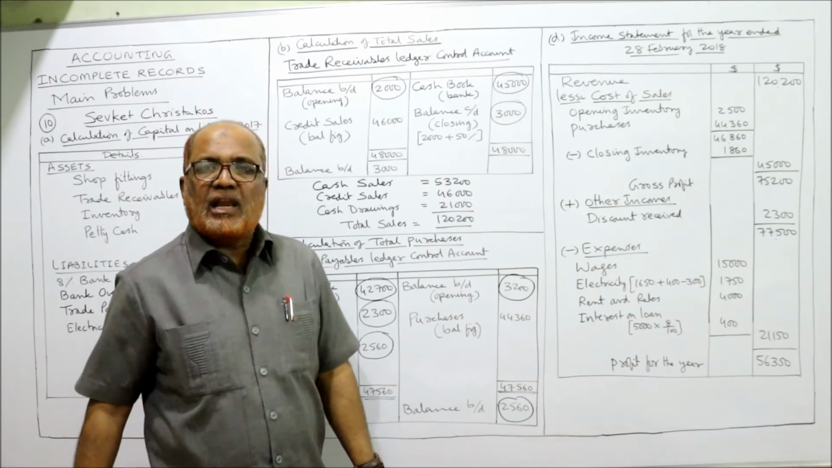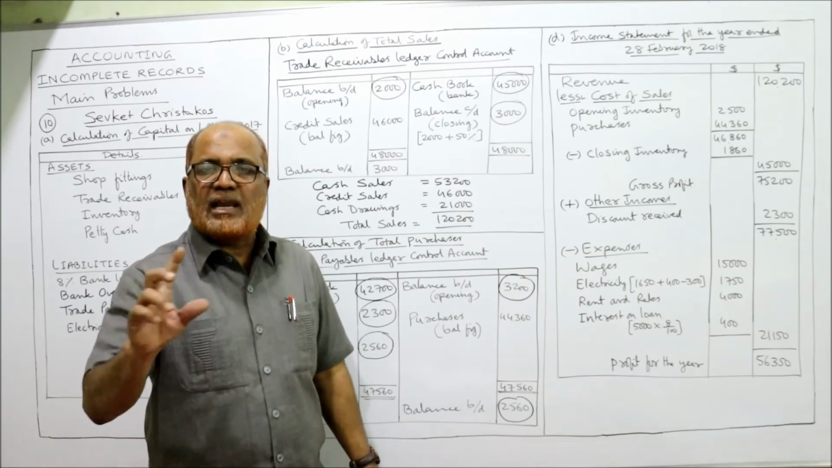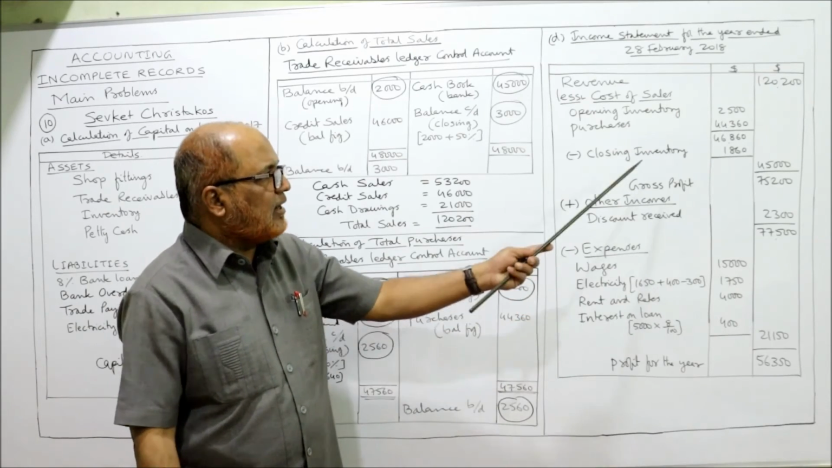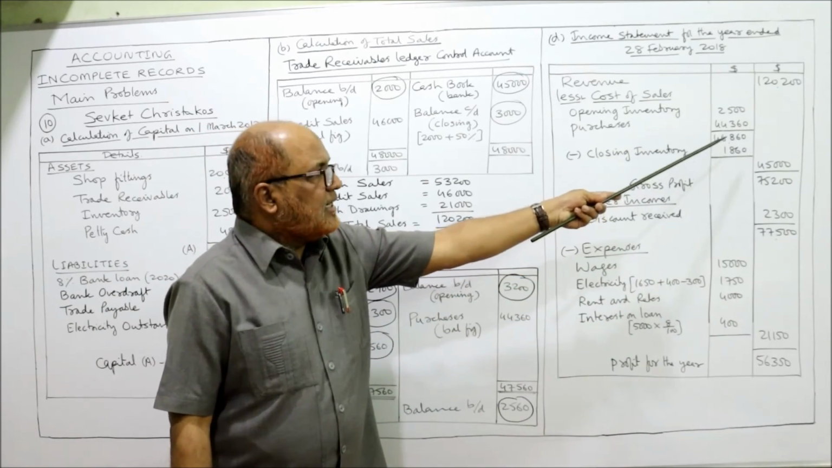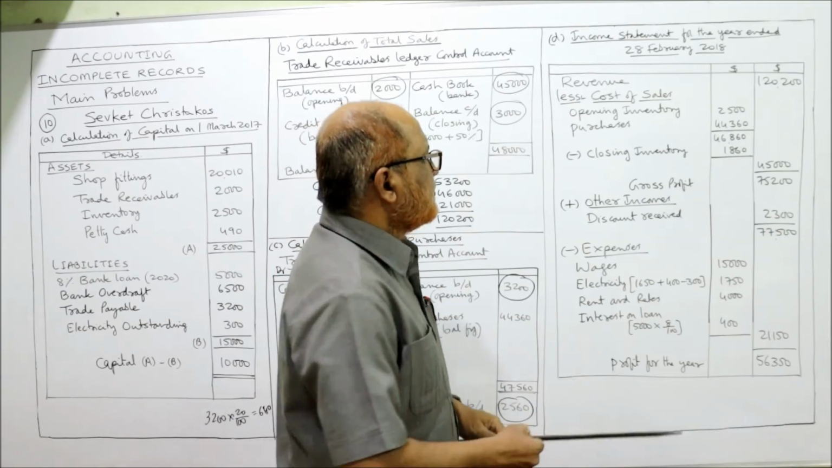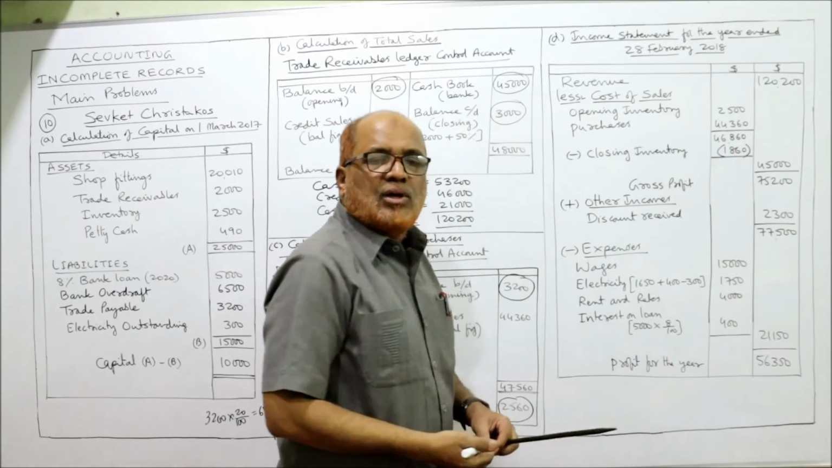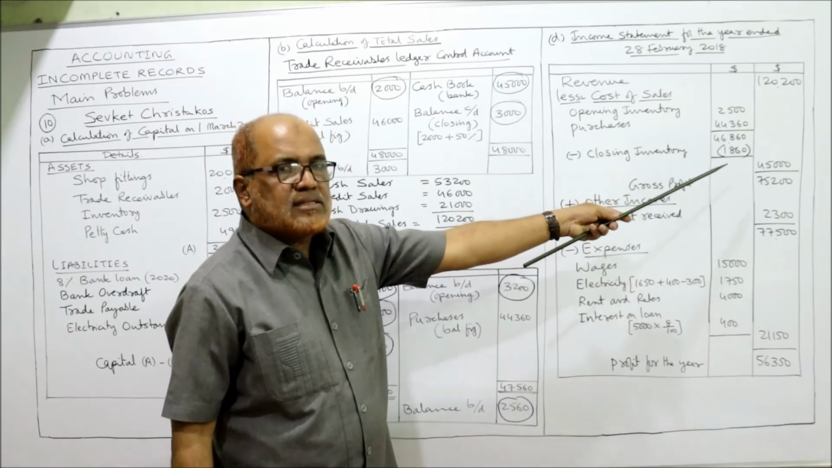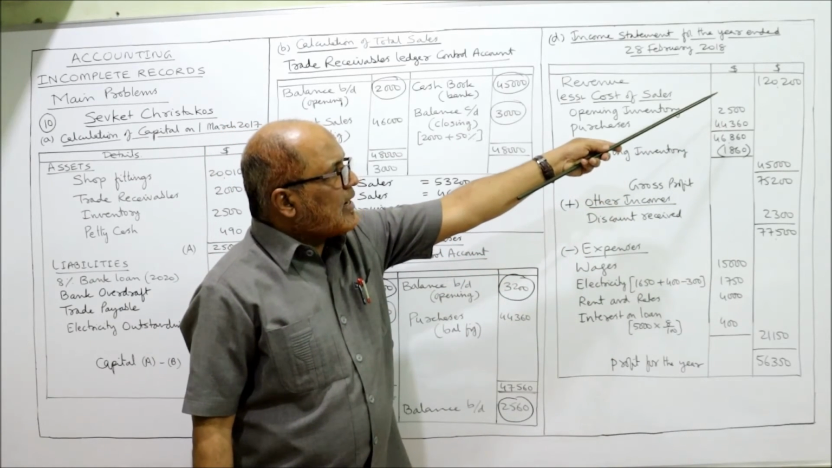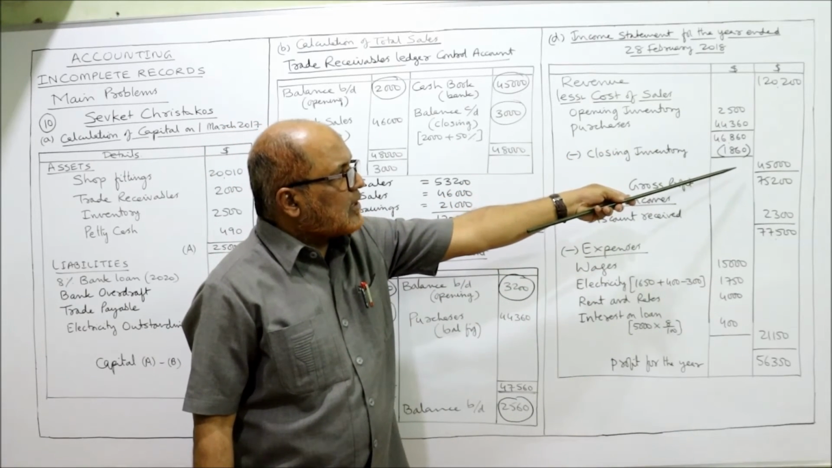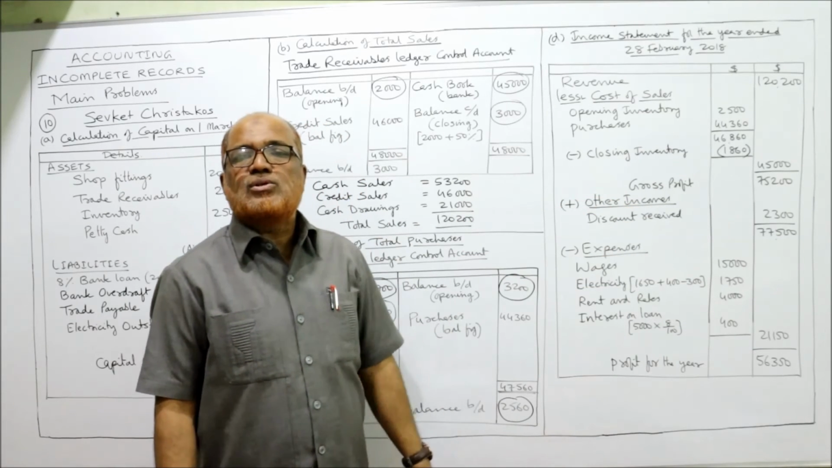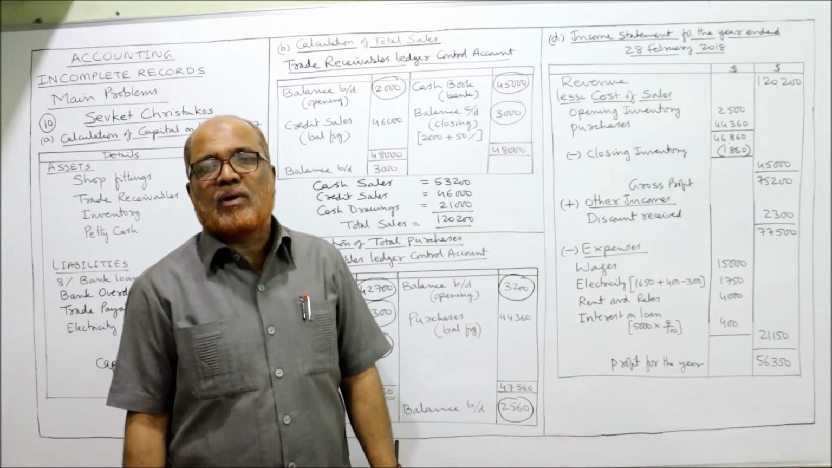Closing inventory is given in the last paragraph. Last line of the problem, it is given closing inventory. That is 1860. Deduct 1860, minus. You will get 45,000. So 45,000 is the cost of sales. Deduct cost of sales 1,20,200 minus 45,000. 75,200 is the gross profit.